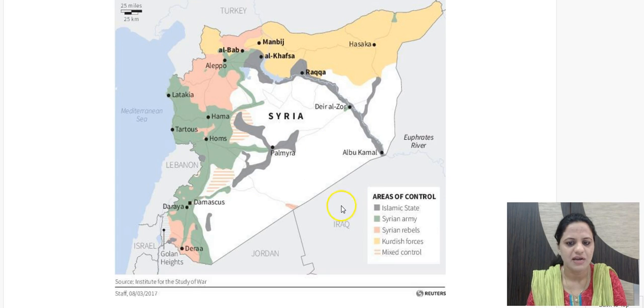The regions under the control of Islamic State are shown in grey color. Regions under Syrian rebels, which are supported by US and the Western powers, are shown in pink. Kurdish forces, these are forces which Turkey is against, so they want to establish their own separate nation called Kurdistan. So Turkey is against Kurds. Kurds are against Islamic State, and Turkey is with USA. So all this is the mess in which the situation is now.